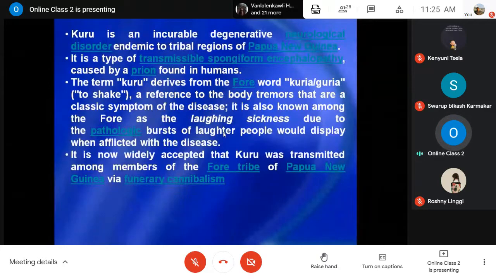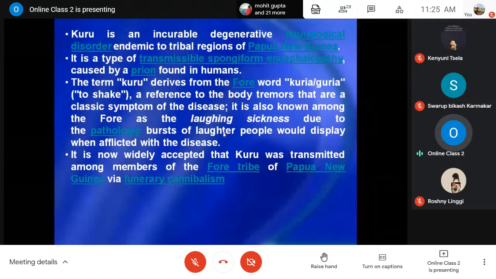They used to go on laughing continuously, which is why it was given the name laughing sickness. This is due to the pathologic bursting of laughter displayed when afflicted with this disease; they will just go on laughing without any reason.